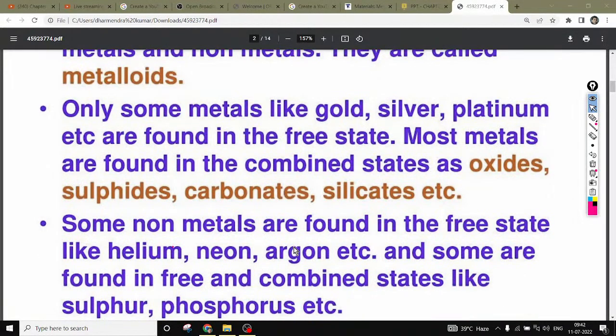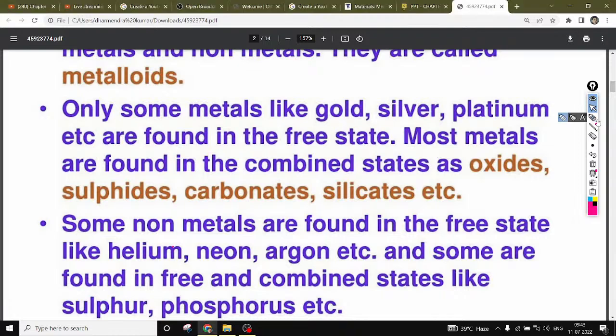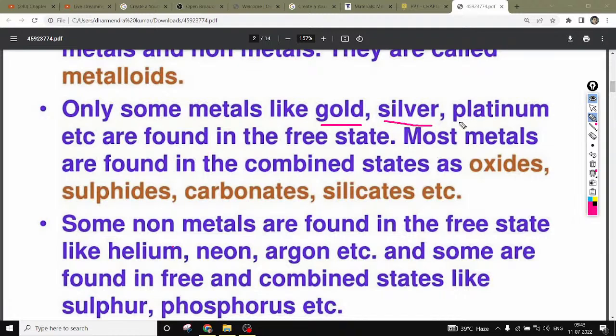Only some metals like gold, silver, platinum, etc. are found in the free state. Most metals are found in the combined state as oxides, sulfides, carbonates, silicates, etc. If we talk about metals like gold, you have seen gold, right? Some people wear it as an ornament. Silver and platinum, and others, are found in the free state.